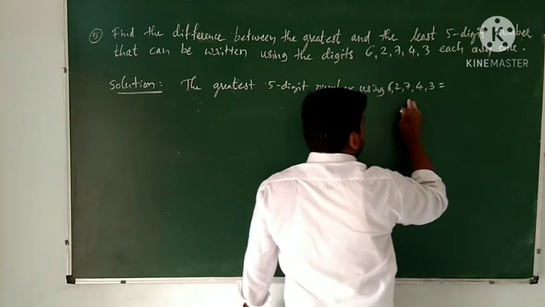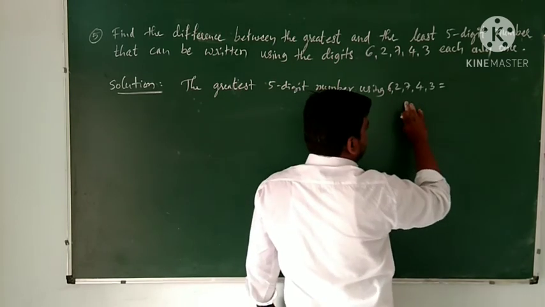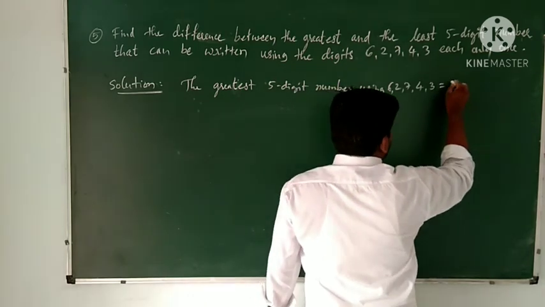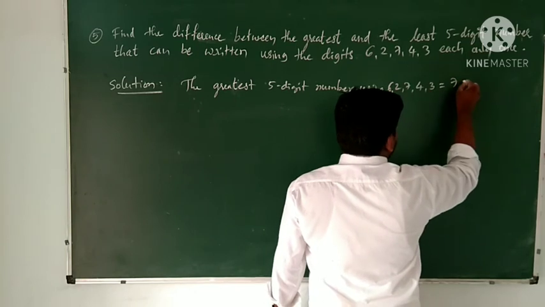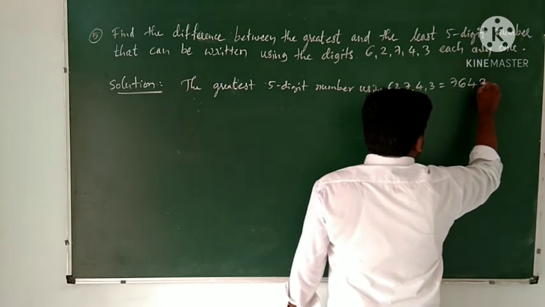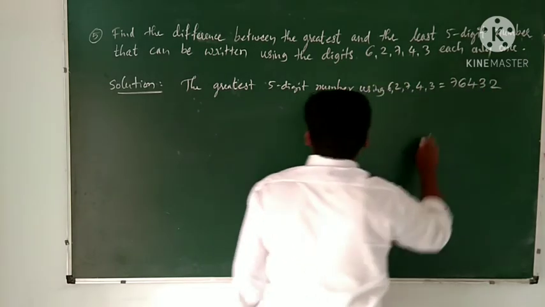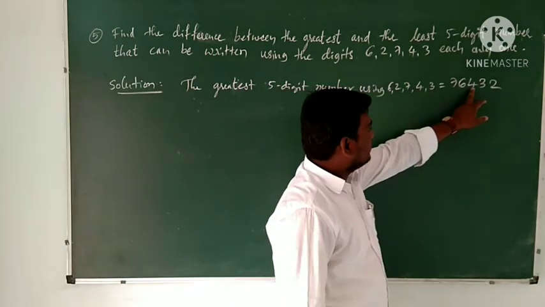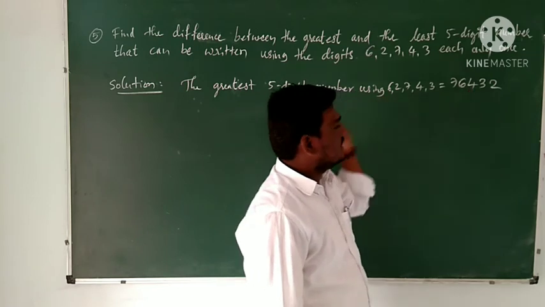Here greatest means you write the bigger number first, then lesser numbers. Okay, here 7, then less than 7 is 6, then less than 6 is 4, then 3, then 2. Okay, here this is the greatest 5-digit number by using these digits.